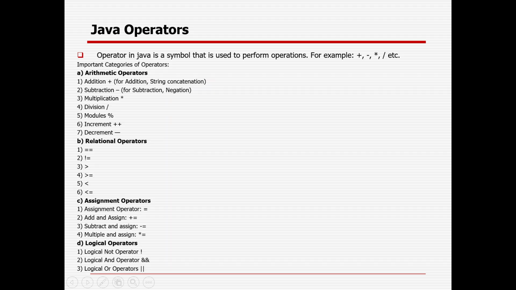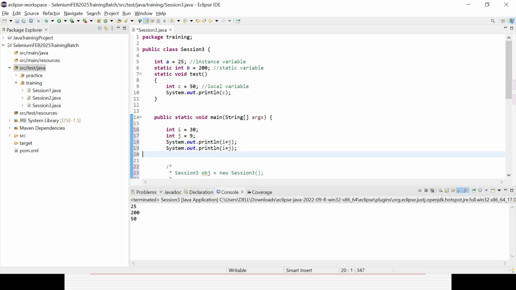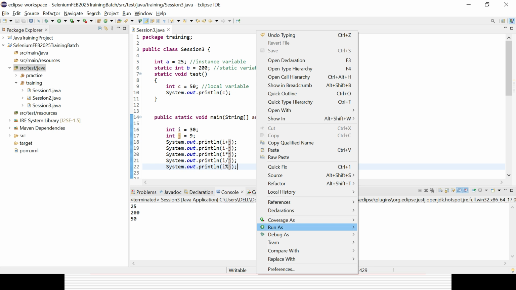I can do addition, subtraction, multiplication, division, so I will do them one by one. i plus j, i minus j, i multiply j, i divide j, and I can also get the remainder with the help of the modulus operator. Okay, so let's execute the code and then you can understand.